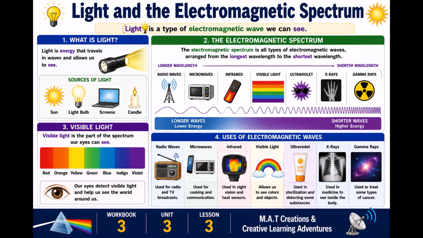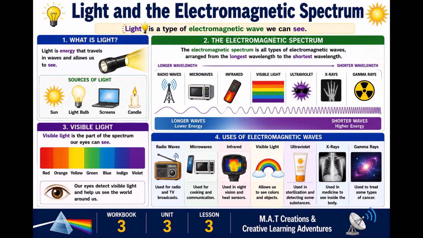Light and the electromagnetic spectrum. Light is a type of electromagnetic wave we can see. Light is energy that travels in waves and allows us to see. These are some of the sources of light: the sun, light bulbs, screens, and candles.